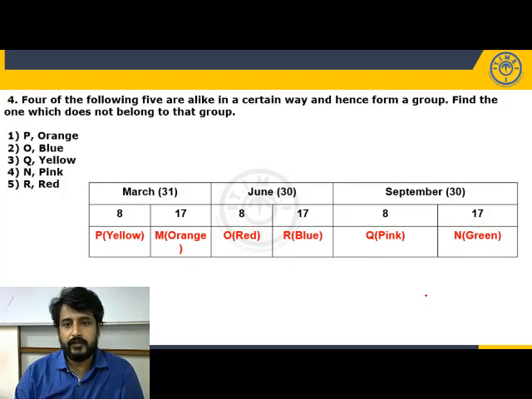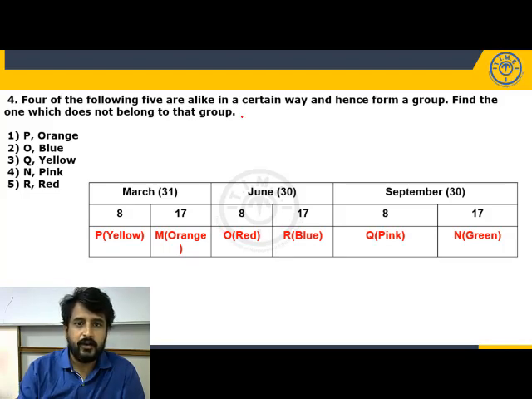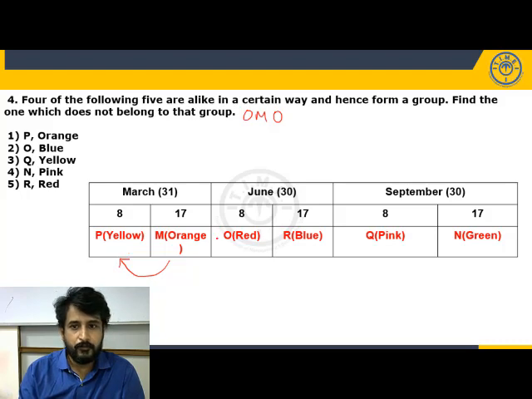Four of the following five are alike in a certain way and hence form a group. Find the one which does not belong to that group. Odd man out question. Now, P orange. What is the logic? P is immediately before or before orange. O blue. O is immediately before or before orange. So immediately before or before.